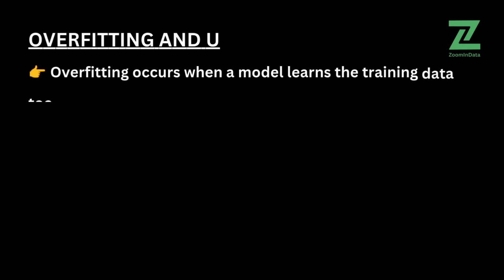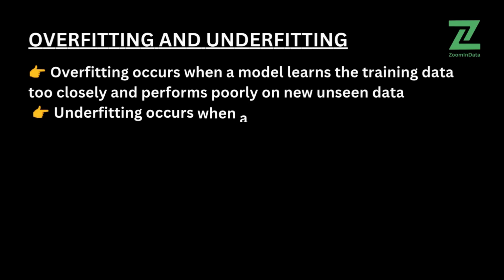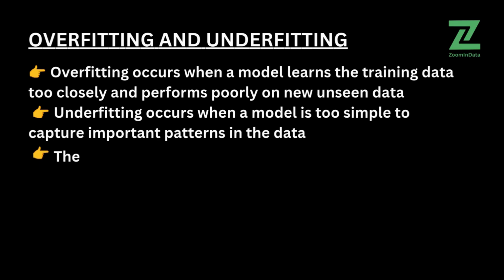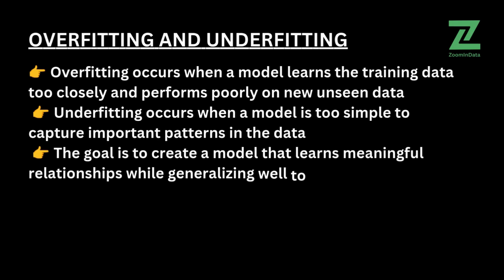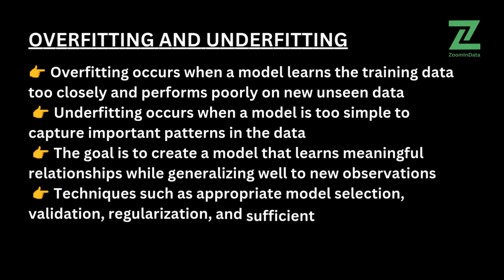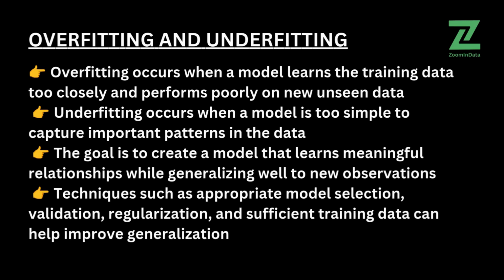Overfitting occurs when a model learns the training data too closely and performs poorly on new unseen data. Underfitting occurs when a model is too simple to capture important patterns in the data. The goal is to create a model that learns meaningful relationships while generalizing well to new observations. Techniques such as appropriate model selection, validation, regularization, and sufficient training data can help improve generalization.